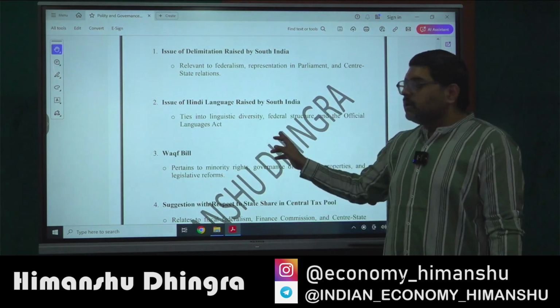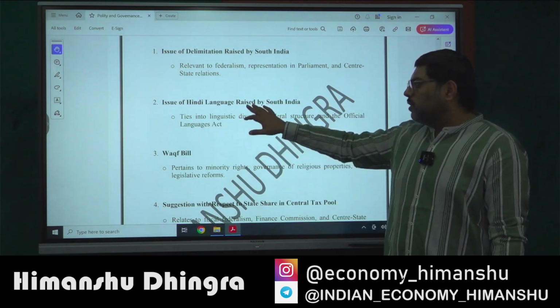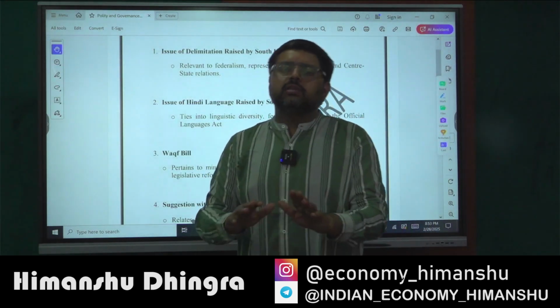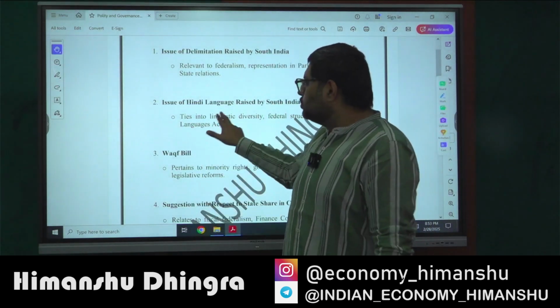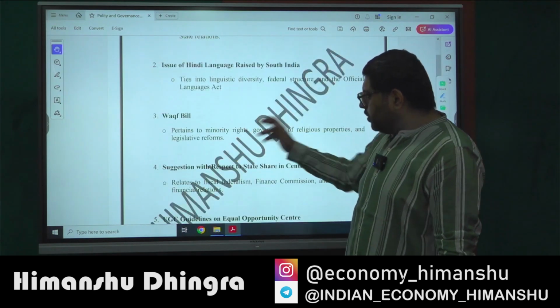Ultimately the issue is this, and again you have to make notes of that. This issue is important only for mains. There are very less chances, or no chances, that they'll ask something from this news article in prelims. Clear? Third is Waqf bill.